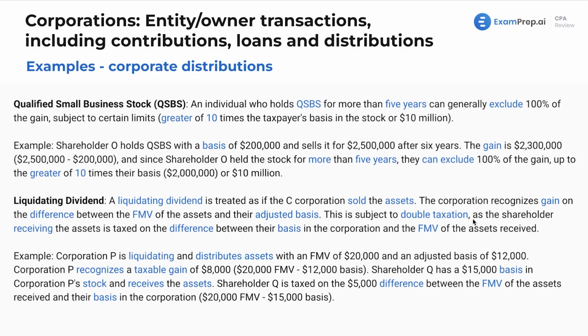This is subject to double taxation, as the shareholder receiving the assets is taxed on the difference between their basis in the corporation and the fair market value of the assets received. For example, here, Corporation P is liquidating and distributes assets with a fair market value of $20,000 and an adjusted basis of $12,000. Corporation P recognizes a taxable gain of $8,000, which we get from the difference we see there. Shareholder Q has a $15,000 basis in Corporation P's stock and receives the assets. Now, shareholder Q is taxed on the $5,000 difference between the fair market value of the assets received and their basis in the corporation: $20,000 fair market value minus $15,000 basis. Understanding the treatment for both groups, both the corporation and the shareholders.